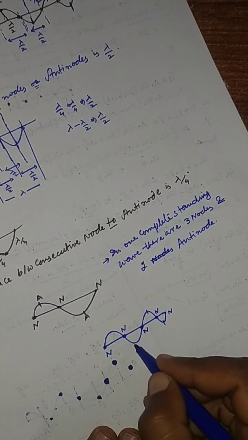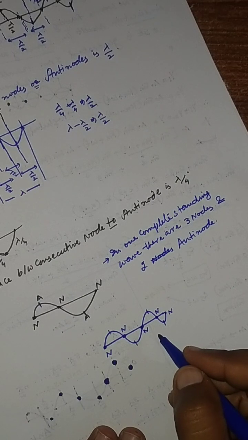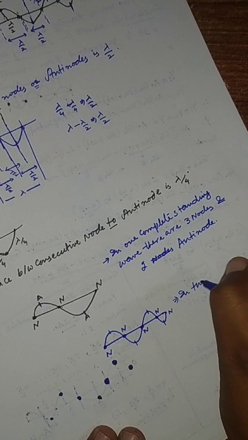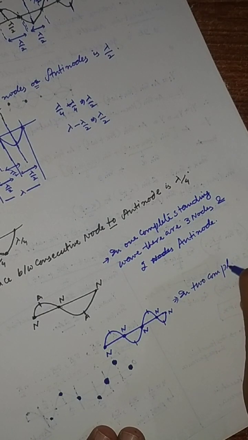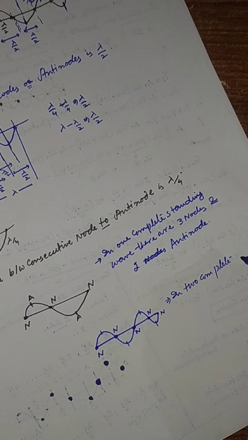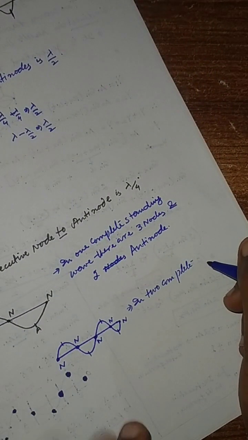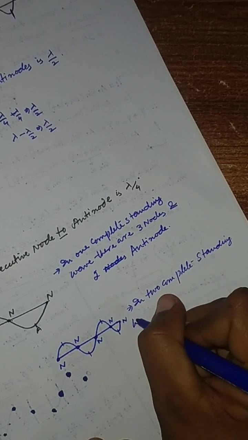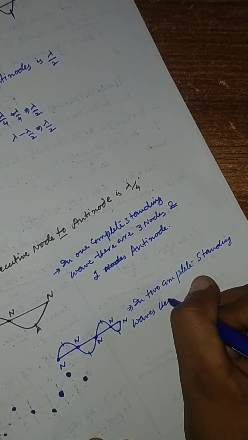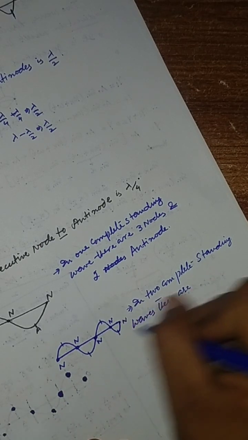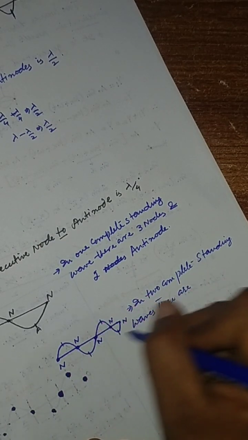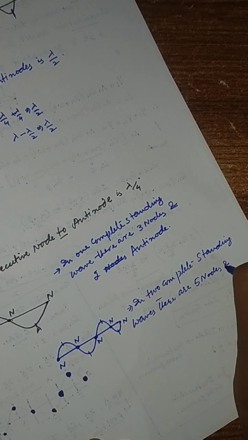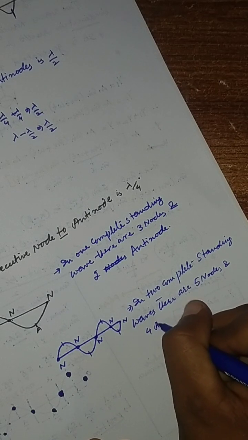This one, this, 4 antinodes and 5 nodes in 2 complete standing waves.